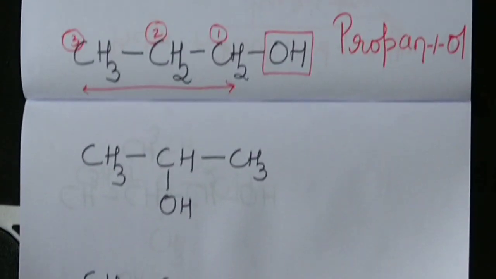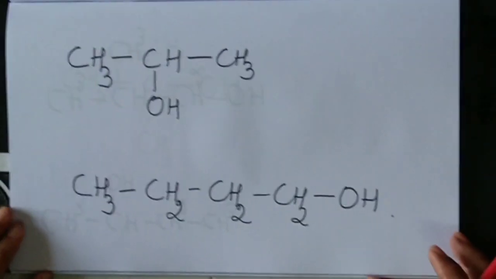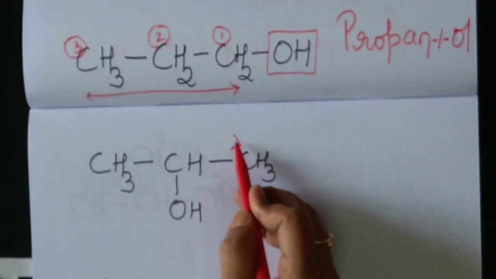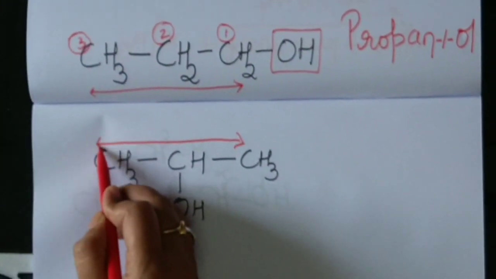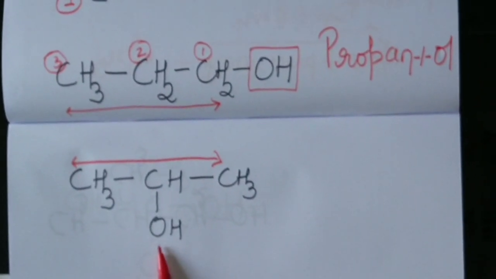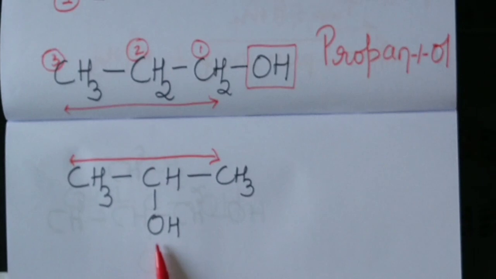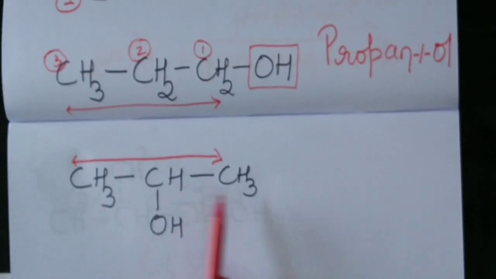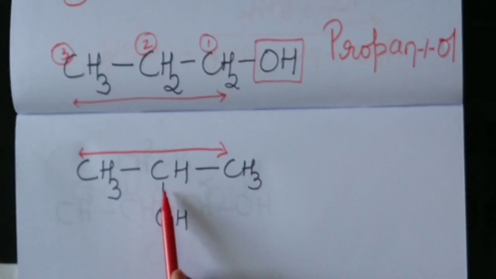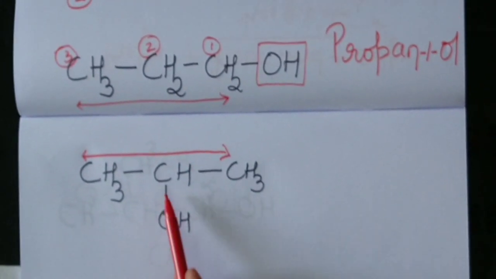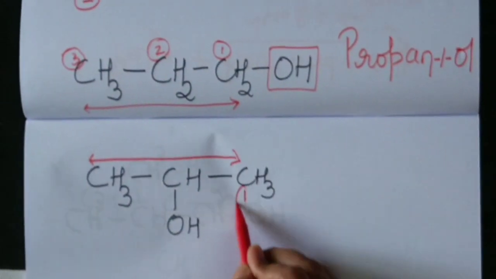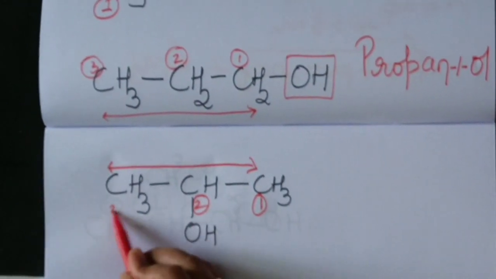Coming to the third molecule. So what is criteria number 1? Select the longest carbon chain. So I have selected the longest carbon chain. Number it in such a way that the functional group gets minimum number because it is the guest. Should I start from here or here? Anywhere. Because if I start from here, number 2 position. If I start from here also, number 2 position. I will prefer from this side. So it is 1, 2 and 3.